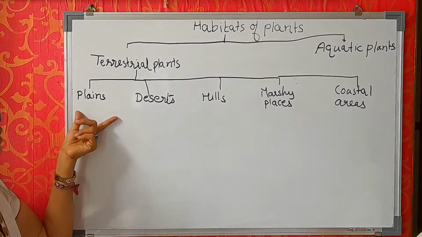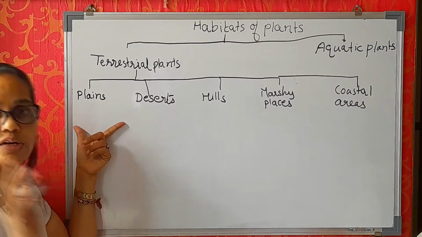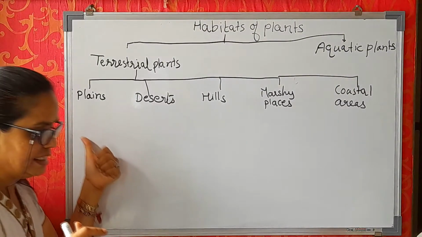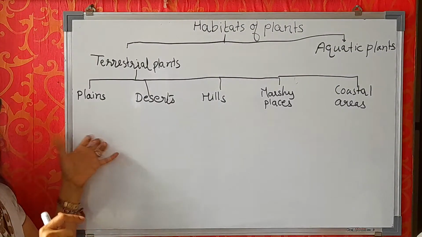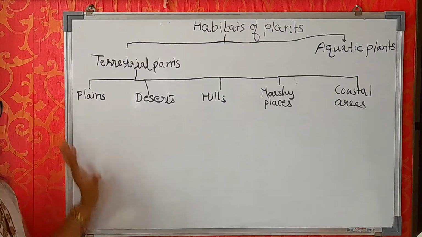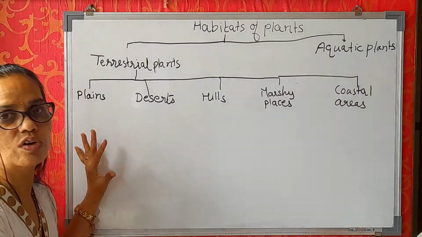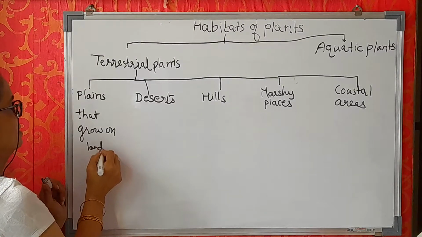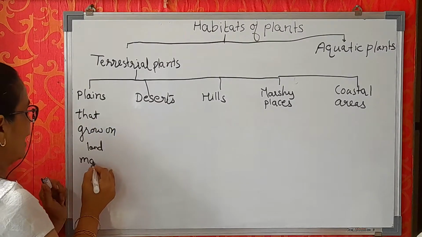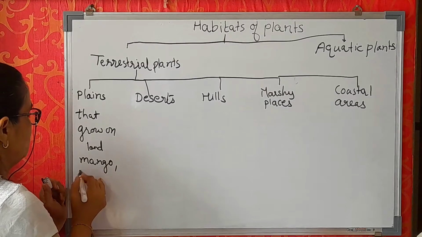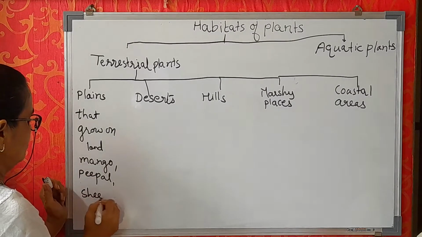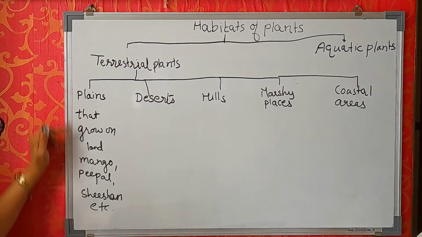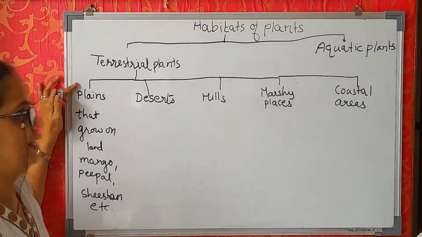And the trees which I told you that grow here are mango, sesame, peepal, neem, etc. So this is the special feature of the plants that grow on land, plains, right? For example, mango, peepal, sesame, etc. So these trees grow on plains.